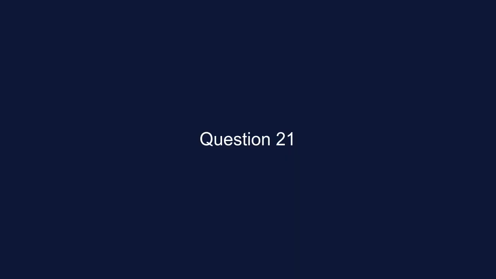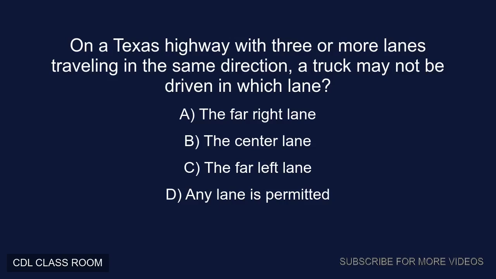Question 21. On a Texas highway with 3 or more lanes traveling in the same direction, a truck may not be driven in which lane? A. The far right lane. B. The center lane. C. The far left lane. D. Any lane is permitted. Correct answer, C. The far left lane.